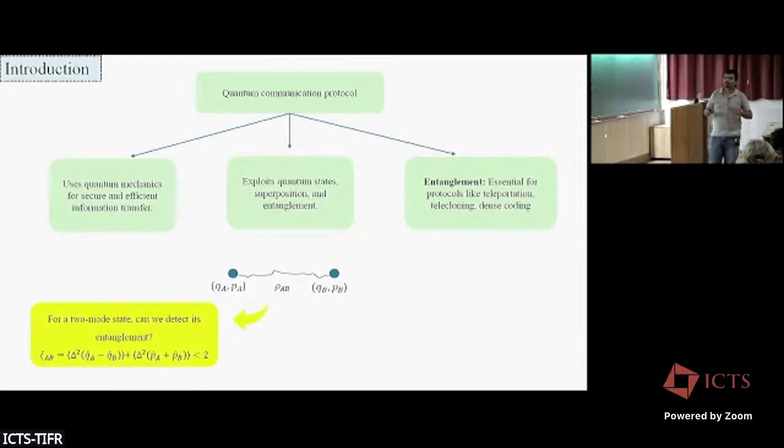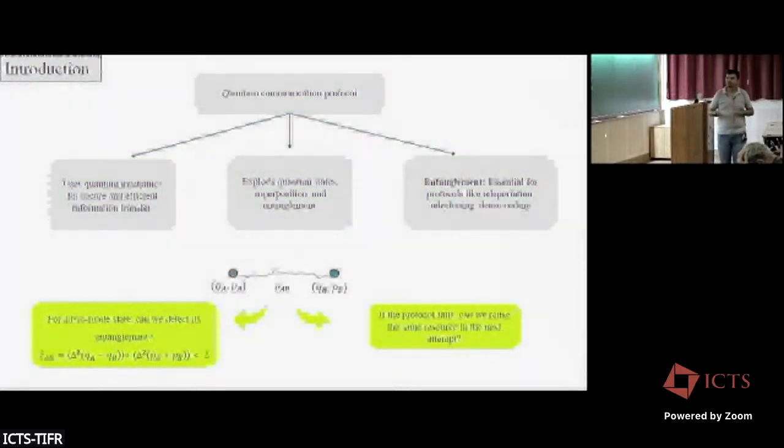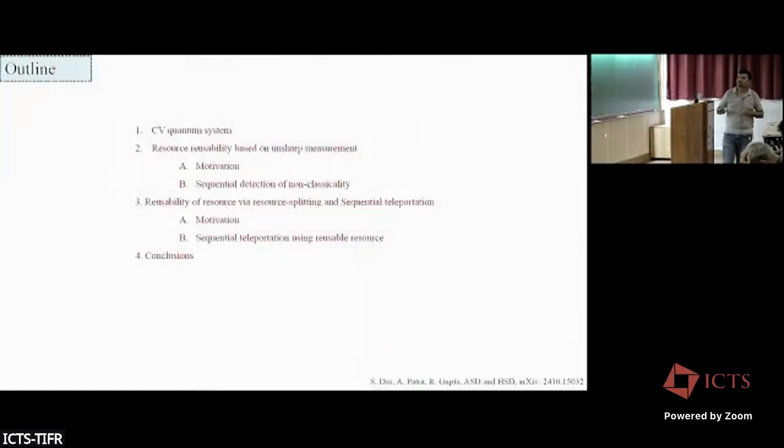The second protocol is this: if we use these two-mode states in some communication protocol and suddenly the communication protocol fails, can we design a protocol such that we can reuse the state? These are the two key questions, and we address them in our two protocols. This is my outline. First I will discuss what a continuous variable quantum system is, then the two protocols, and then conclusions.